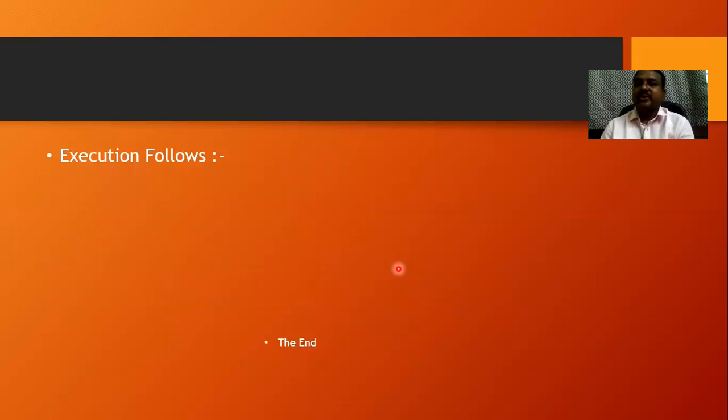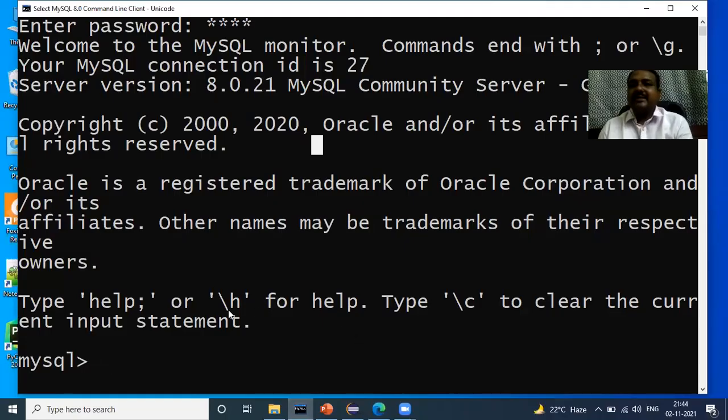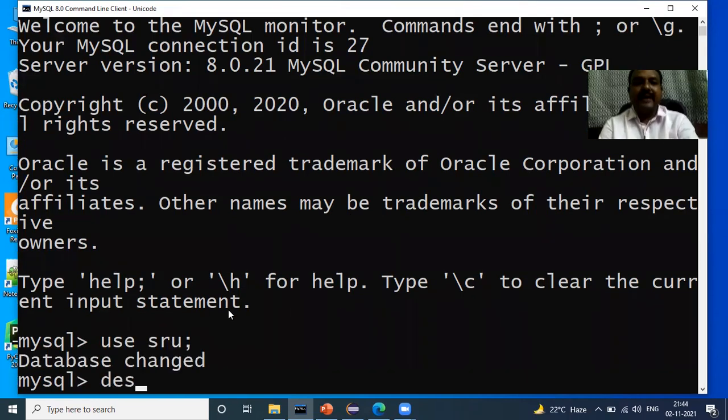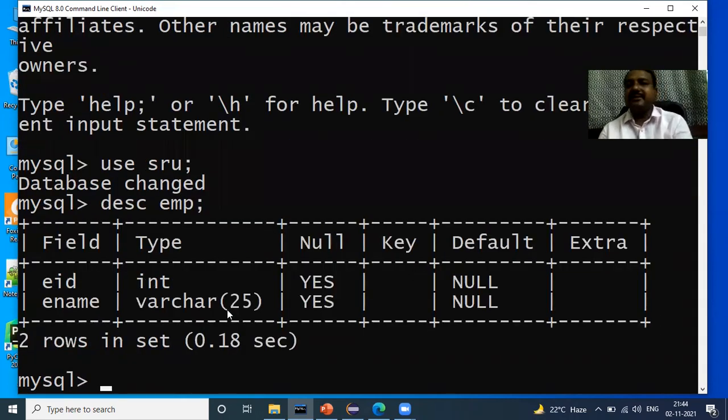Now we'll go to the execution part and see how we are going to execute this program for our better understanding. I start my MySQL, where the version is 8.0.21. I have a database with a name called SRU, so I change my database to SRU. I have a table here with a name called EMP. Now I would like to describe the table, and in the table we have two columns, where the first column is EID and the second column is ENAME.